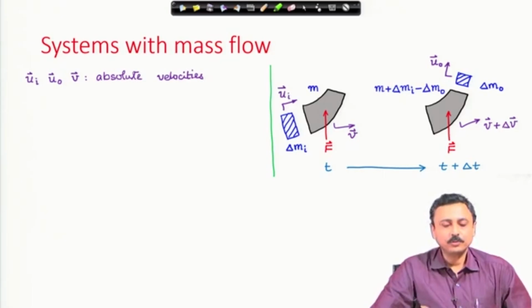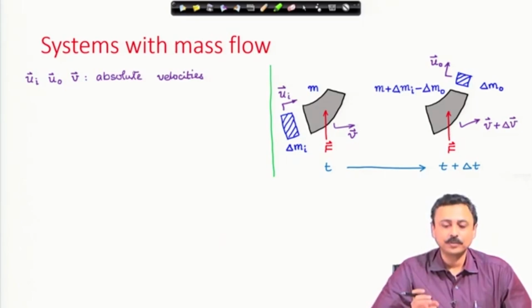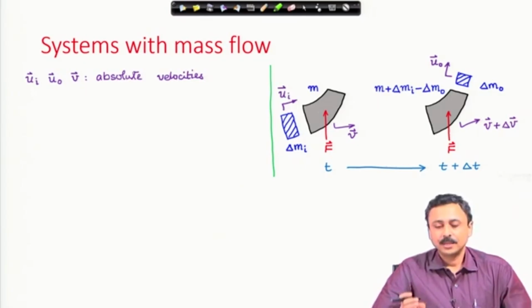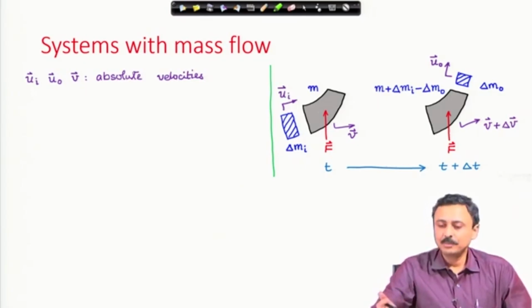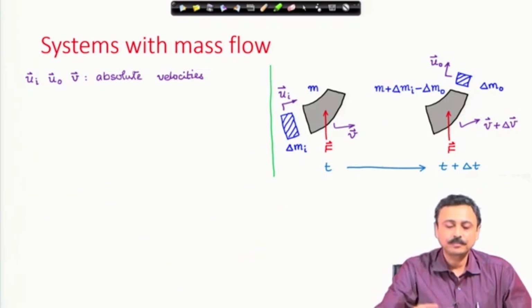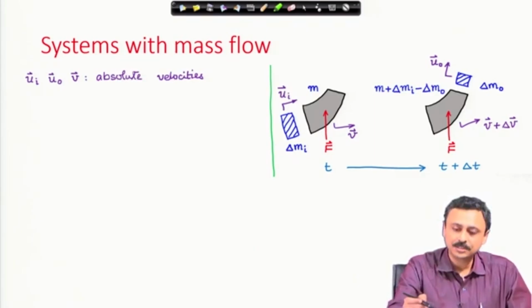Let us recapitulate what we have discussed: u I, u O and v are absolute velocities. This you have to remember. u I was the absolute velocity of the mass that was ingested. Just before its ingestion by the system, its absolute velocity was u I. Similarly, u O is the absolute velocity of the mass which is ejected out of the system. I can always find the relative velocity by taking the difference with the velocity of the system.